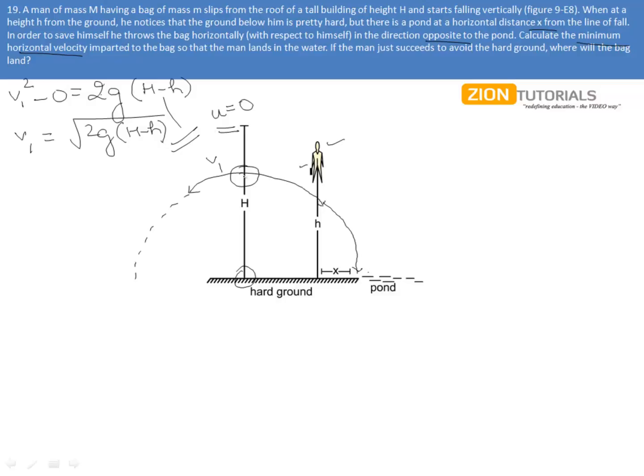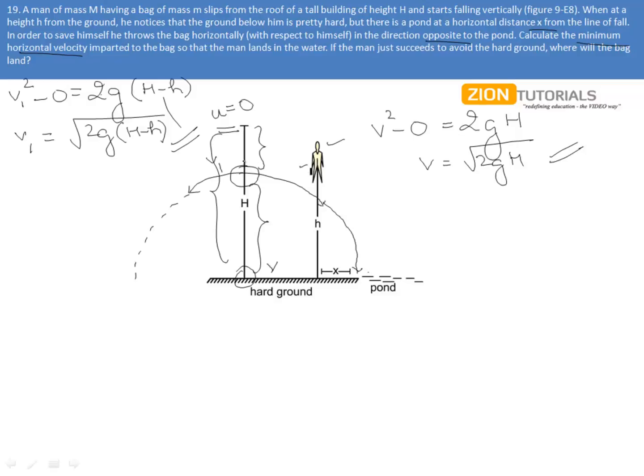Now let us take the trip from here to here, that is the h distance. If I take that velocity to be v, I can very easily write v square minus 0, that is initial, equal to 2 into acceleration g and the displacement capital H, giving me the velocity v to be under root 2gH.